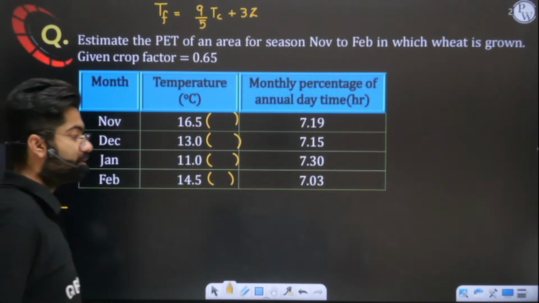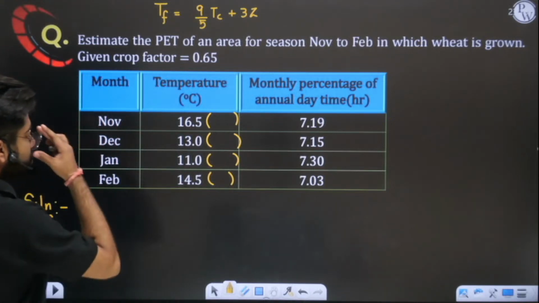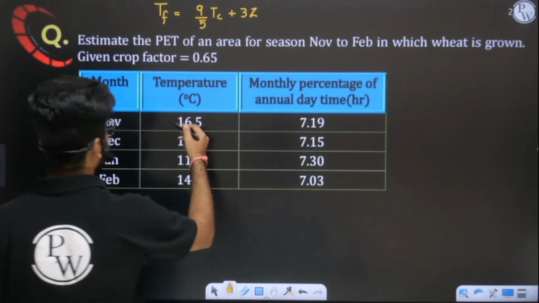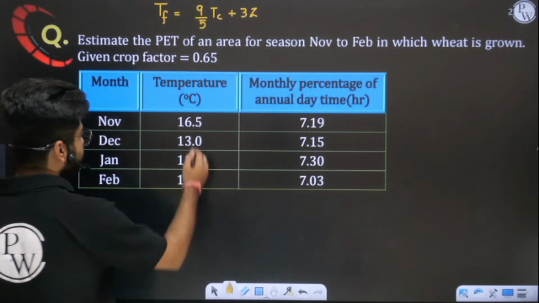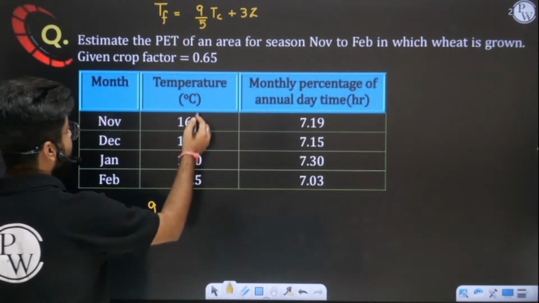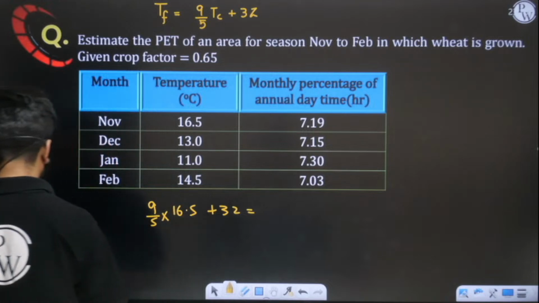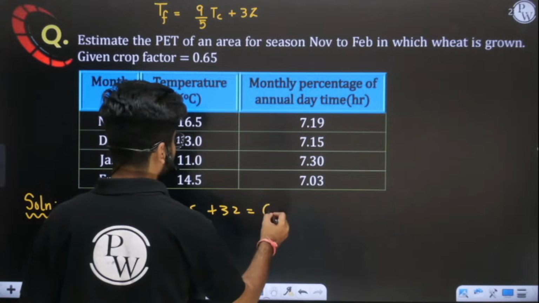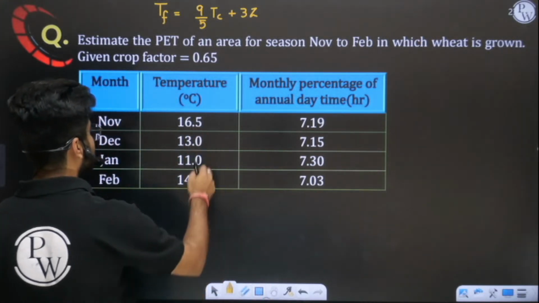So I hope you have solved it. Have you got the answer here? In this question, when you convert all these temperatures from degree Celsius to degree Fahrenheit, it's simple. Let me solve one. 9 by 5, when you multiply it by 16.5 and add 32, you will get this value somewhere around 60 degrees. So like this, you will convert all these temperatures into degree Fahrenheit.